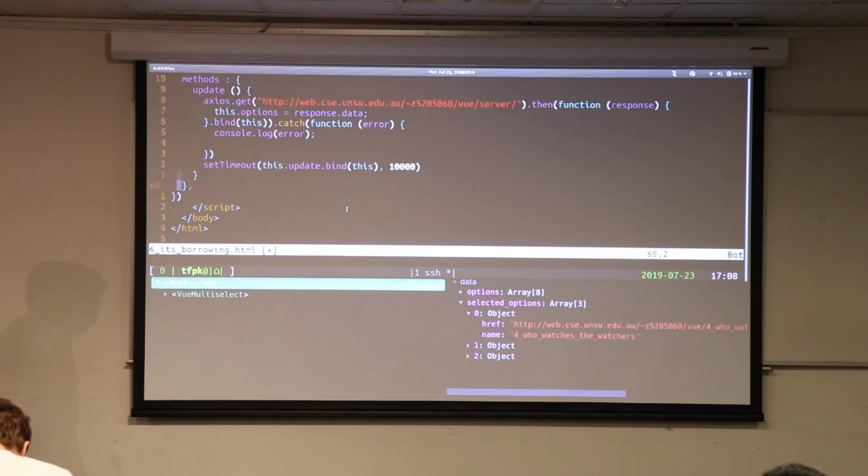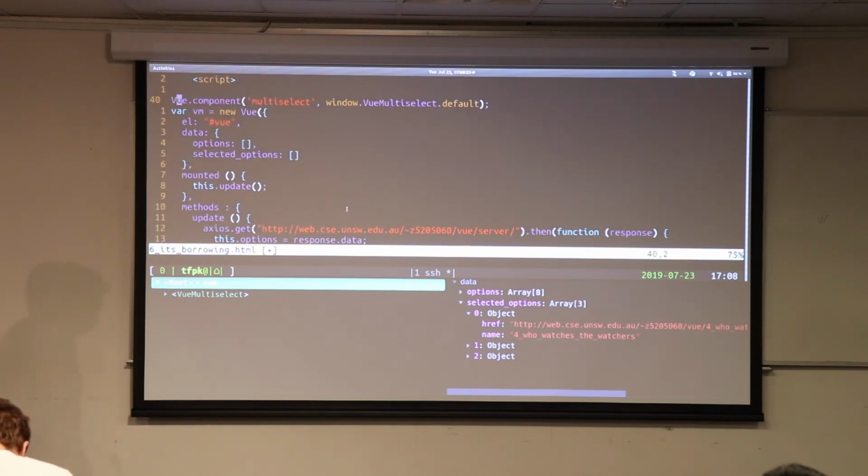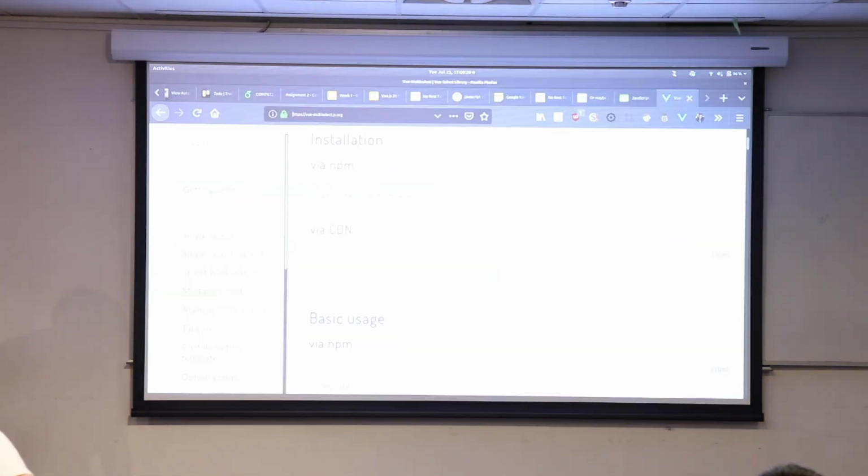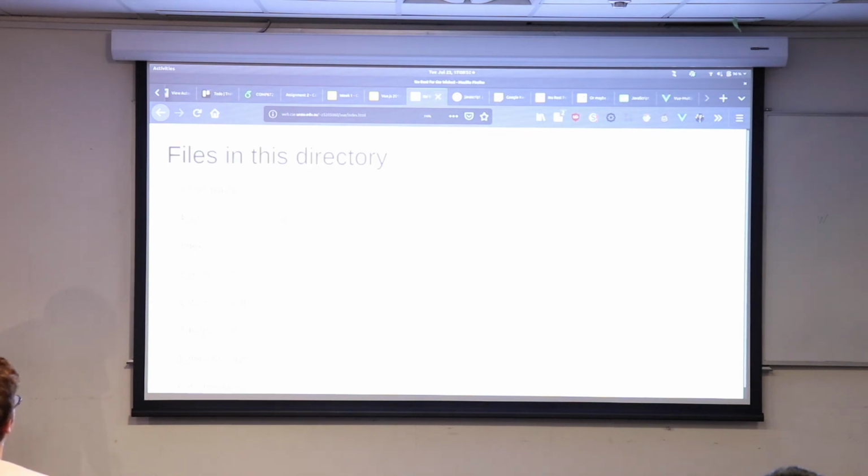One other trick is there's one other line of code you have to put in here. Again, copy-paste from the documentation. If we go into the documentation here, it says basic usage via CDN. Just copy that line in. So what you'll find is that if you're looking for something in a particular area, something from Vue, you can copy and paste this sort of few lines of code and use the code that someone else has written. As I said in the names of my files, it's not cheating, it's borrowing.